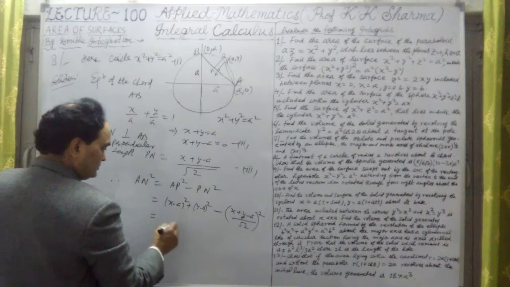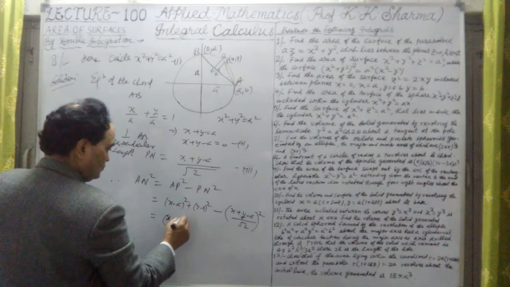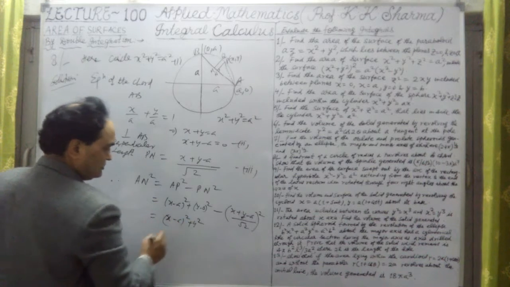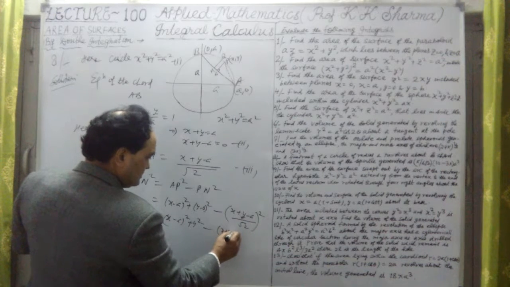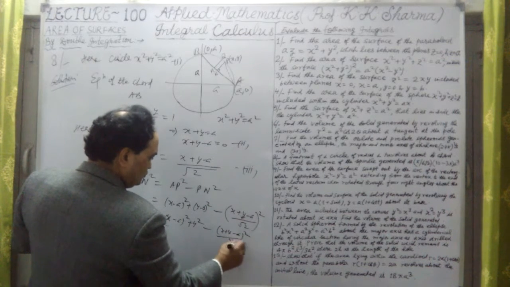Now let us solve it. This is (x minus a) whole square plus y square, minus (x plus y minus a) whole square upon 2.